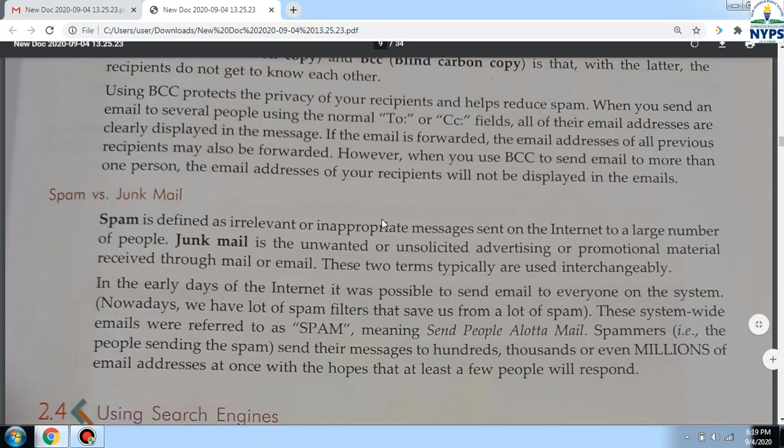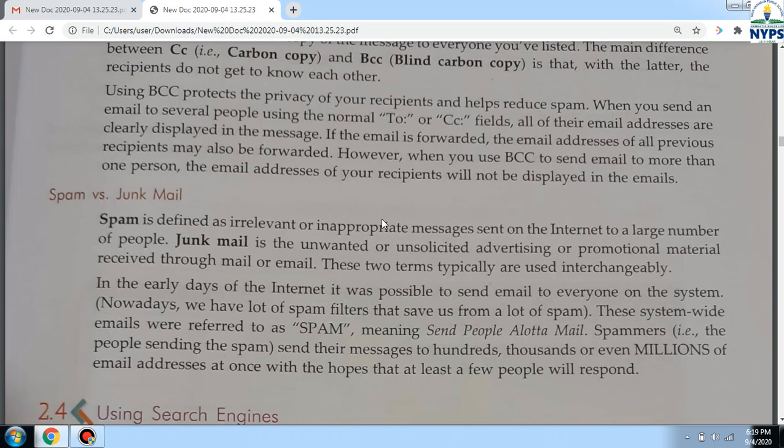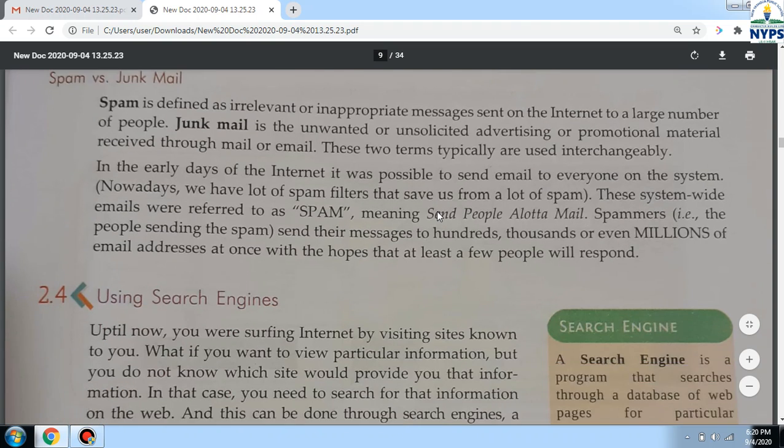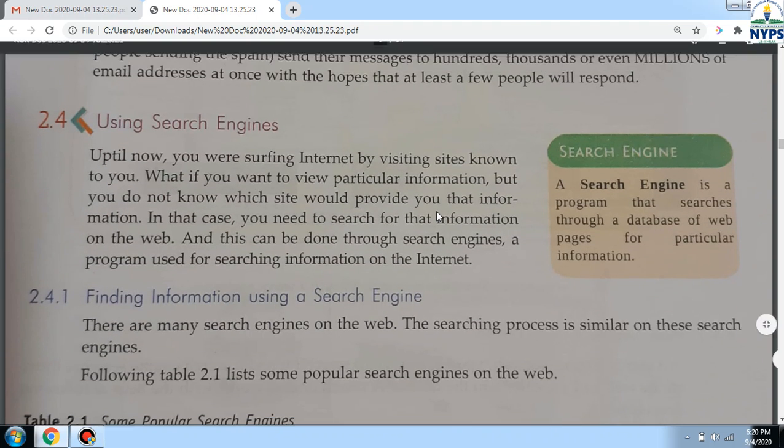Then spam and junk mail. Sometimes you see some of your mails are stored in spam. So basically, what is this spam? Spams are basically unwanted, irrelevant or inappropriate messages sent on the internet to a large number of people. When some people send irrelevant messages in bulk, those are called spam. And junk mail is unwanted or unsolicited advertising, like promotional material you can get from any of the online shopping websites.